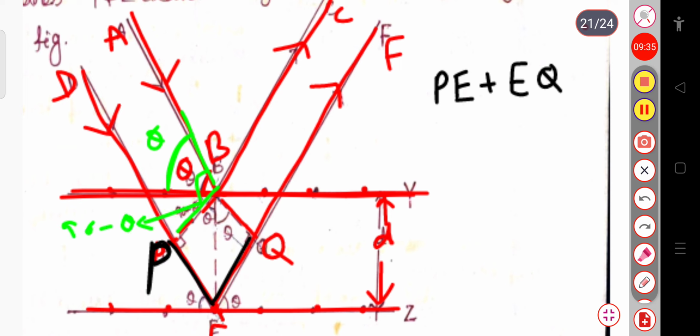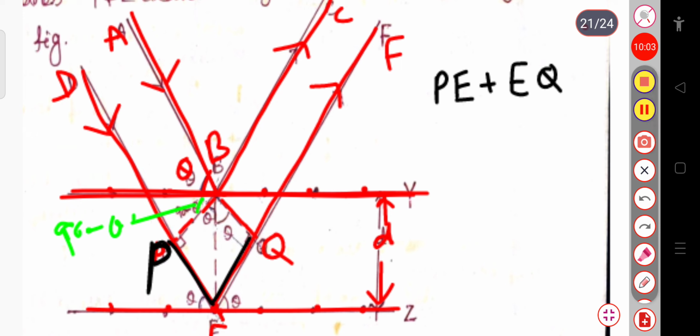Is that clear? In this case you can see the ABP angle, since it is perpendicular, this total angle is 90 degrees. But since we are considering this angle to be theta, the remaining part will be 90 minus theta. So here we will write this as 90 minus theta. Now you can see that this particular angle is 90 minus theta.